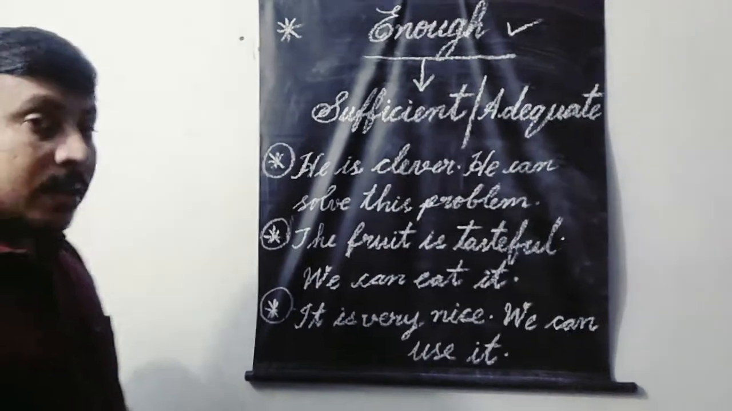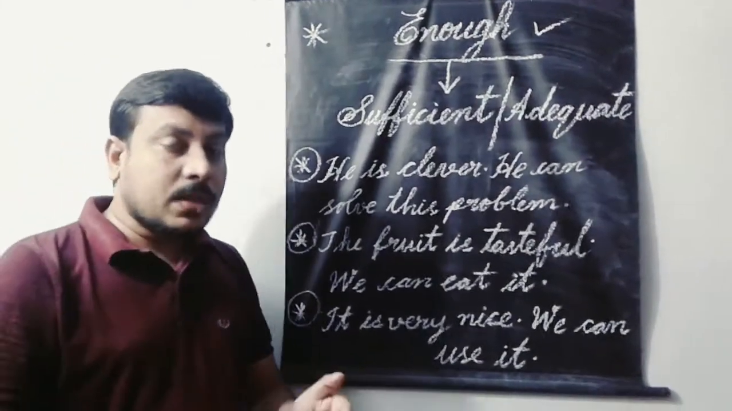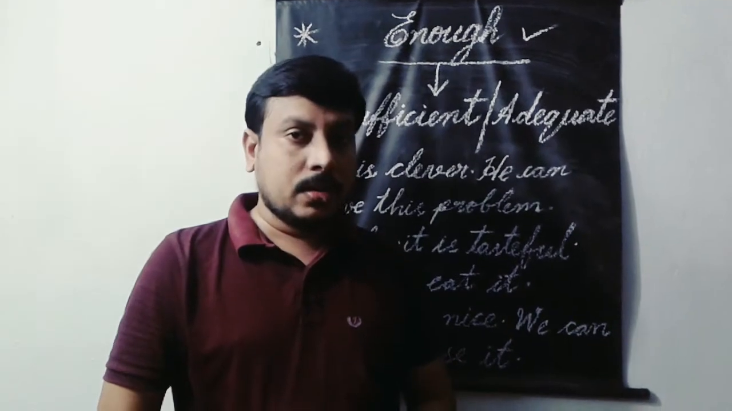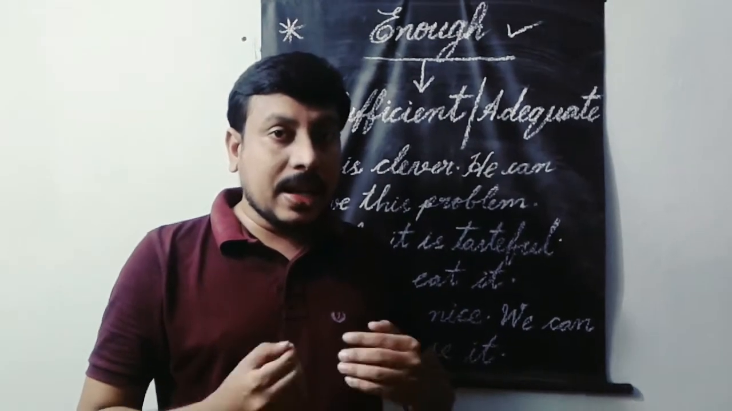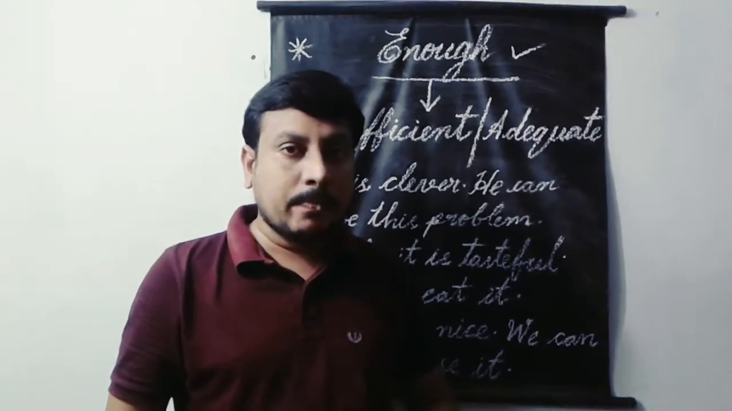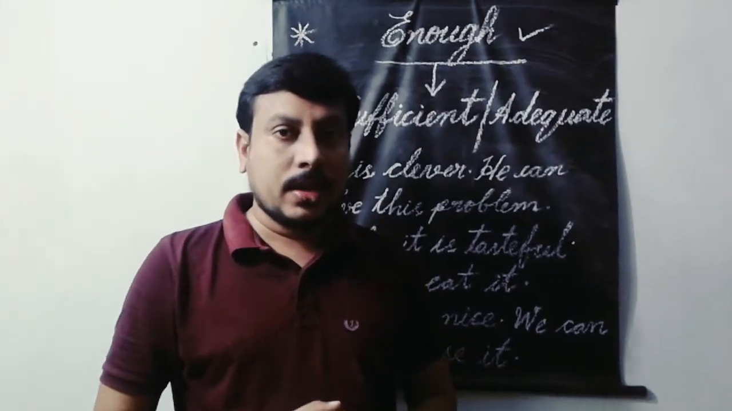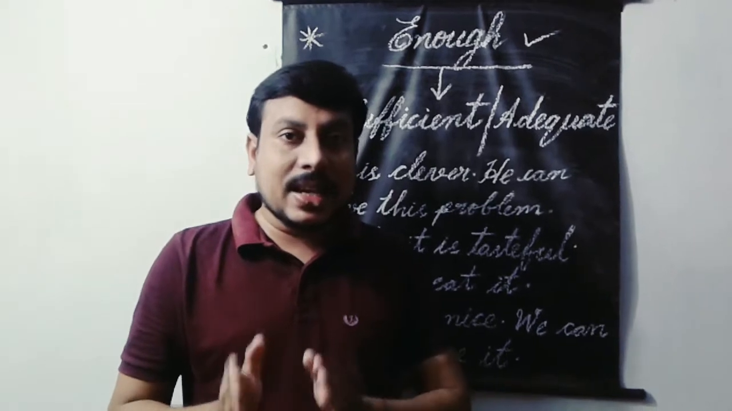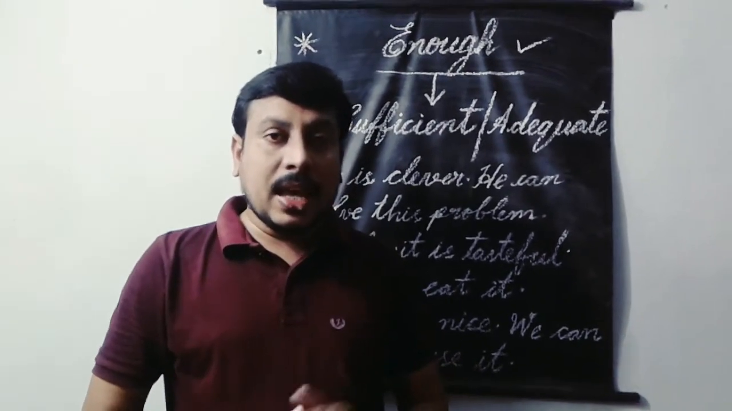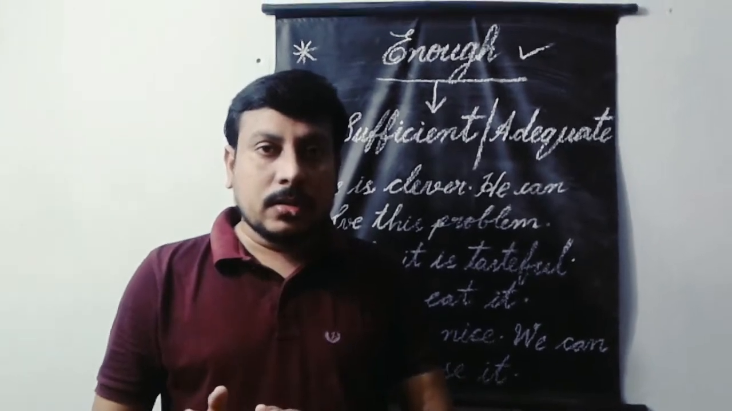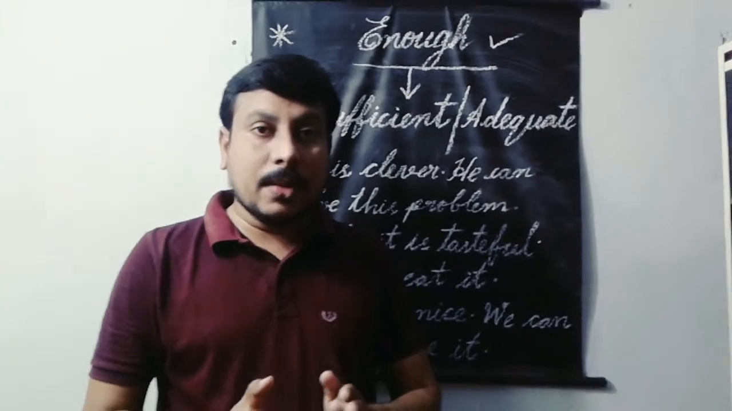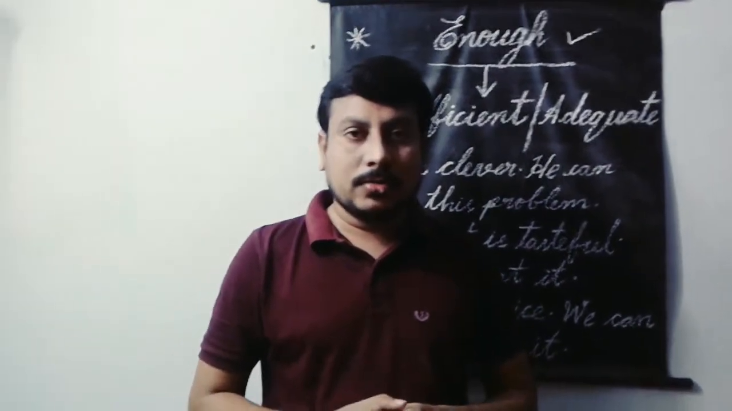In such a way, enough comes before a noun. Let us see some examples. I have enough clothes to put on. He has enough exercise to do today. They have enough food to serve. In such a way, enough can be used before a noun.